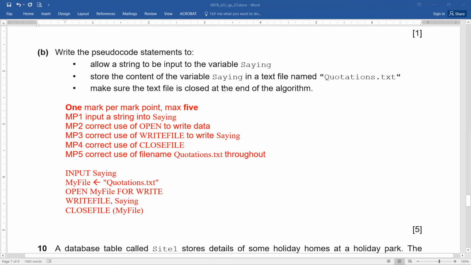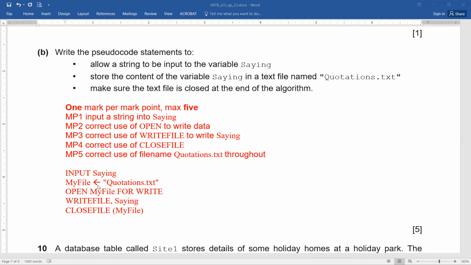Now, just an example, input saying. Now we have my file, the arrow symbol for quotations.txt. This is the file that we have saved on the hard drive on my storage medium, and this will be accessed via my file. And you can see my file, quotations.txt, open my file for write, write file, comma saying, close file, my file. If you have written these 5 lines accurately in the proper sequence, then definitely you will be able to score 5 out of 5.